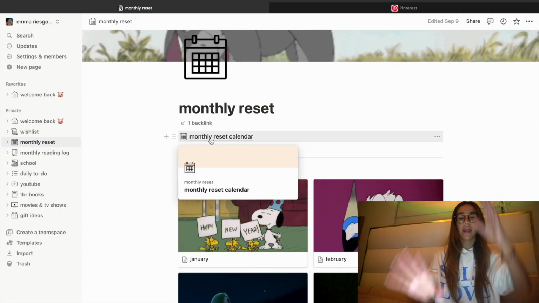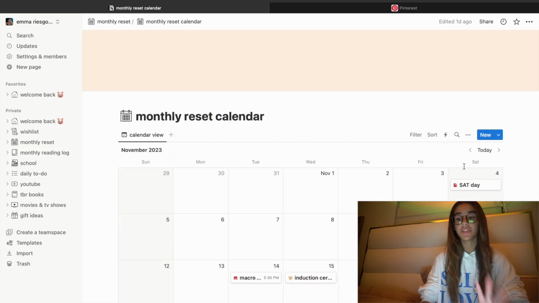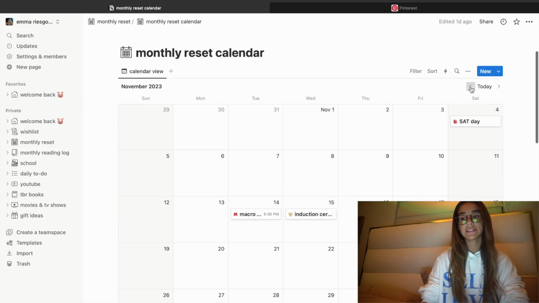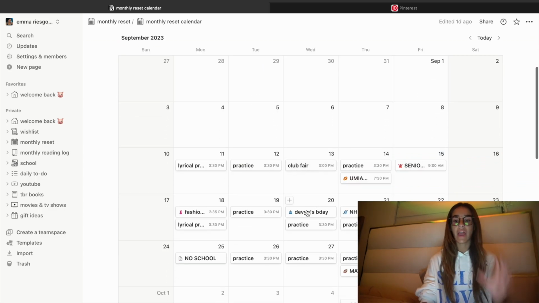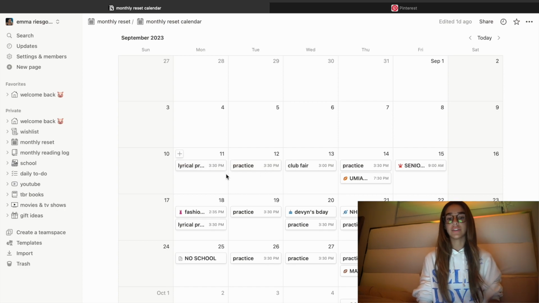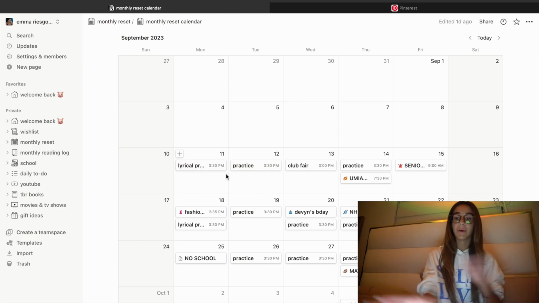Now, another part I have in this is my monthly reset calendar. So basically, for last month, I did it like mid-month. I just put every single thing I had during that month, even my practices. So I included my practices.